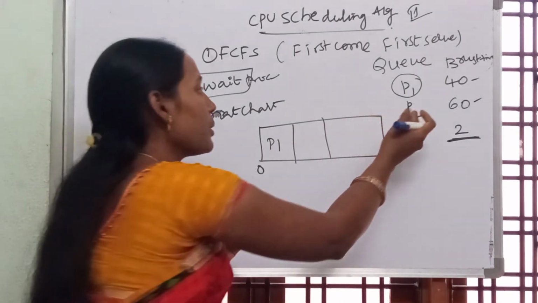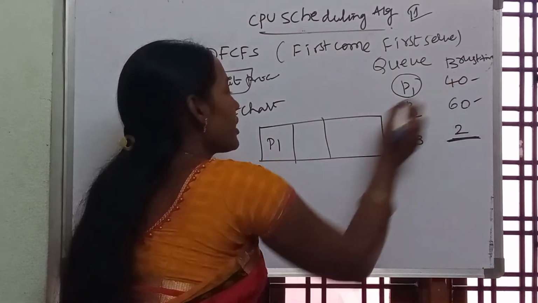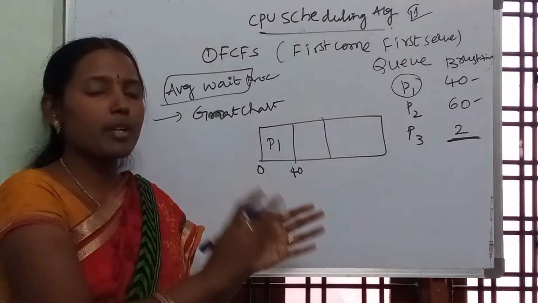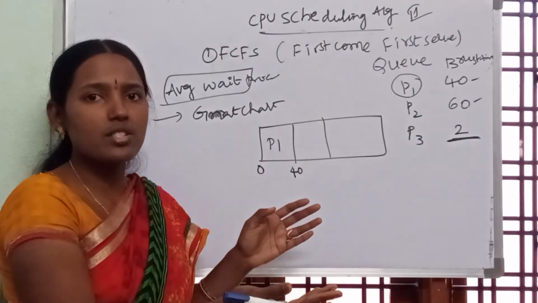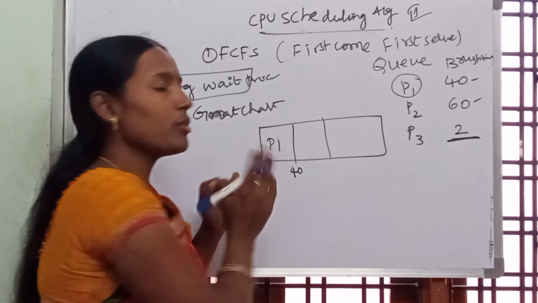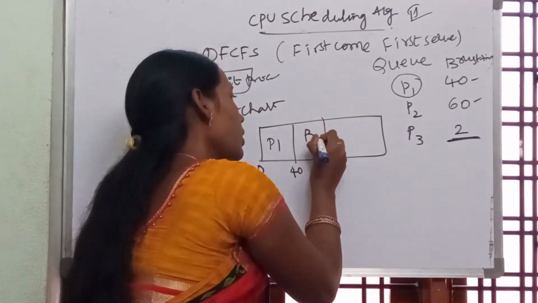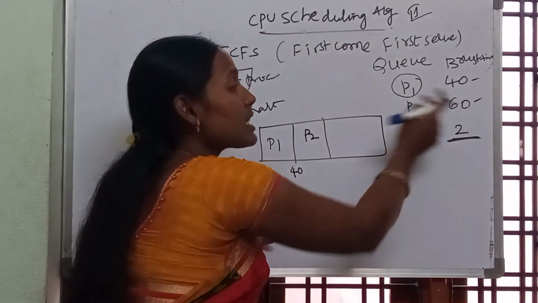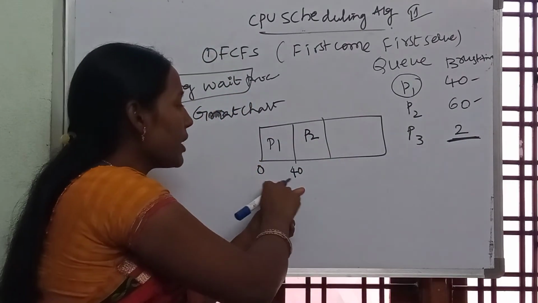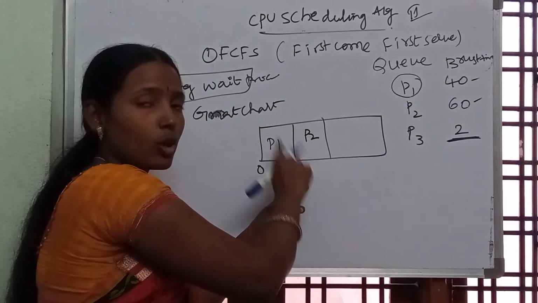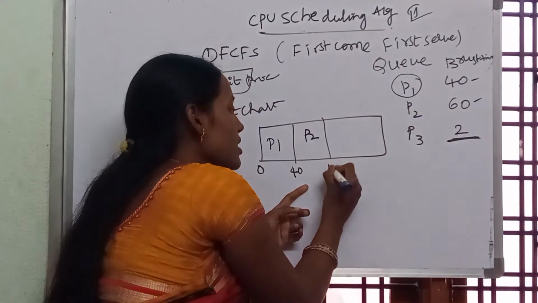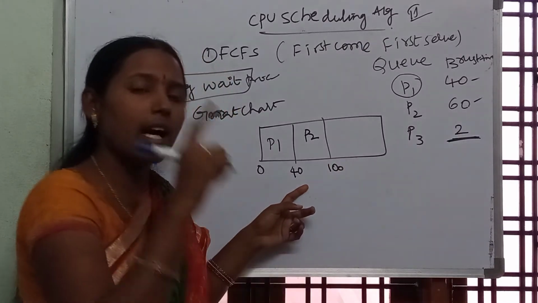Now P2 came. So how much time will P1 work? P1 will work for 40 seconds. Until P1 completes the work, P2 will not start. Now the turn of P2 came. Now P2 is going to start. P2 will work for 60 seconds. Already P1 completed 40 seconds, now P2 works for 60. 40 plus 60, so P2 completes the work at the 100th second.